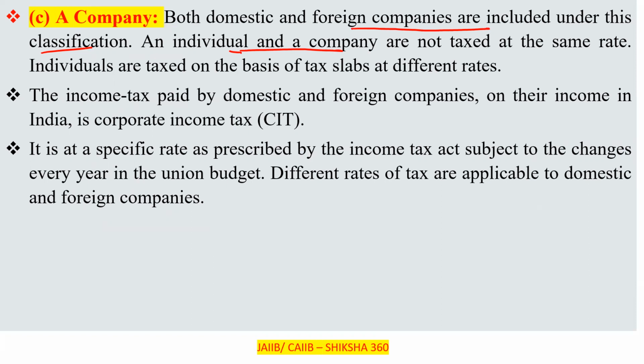Individuals are taxed on the basis of the tax slab at different rates, like up to 5 lakh, 10 to 15 lakh, above 15 lakh. But companies are taxed in a different way. The income tax paid by the domestic and foreign companies on their income in India is called the corporate income tax. That is to be known as the corporate income tax.